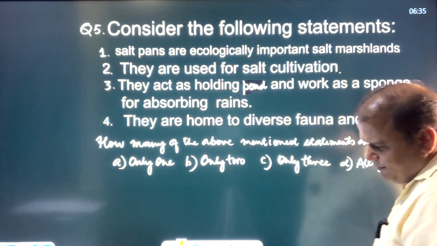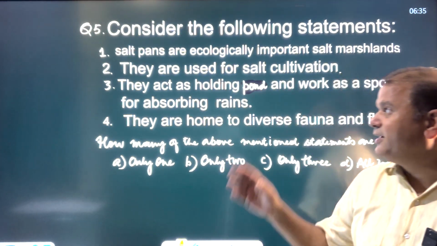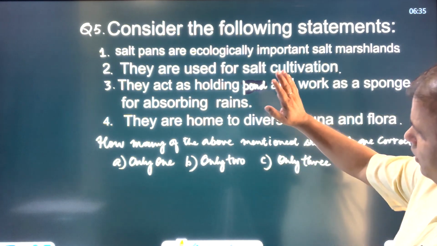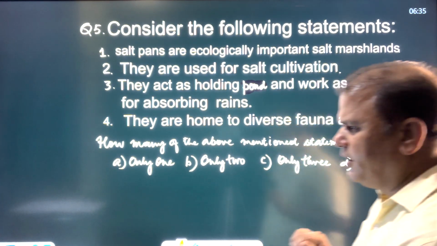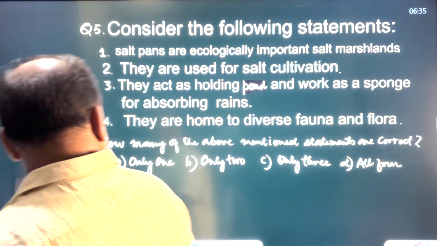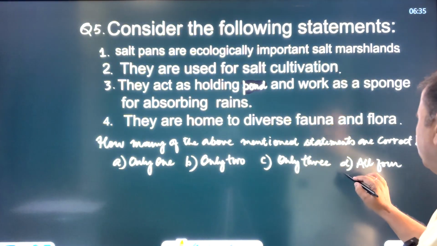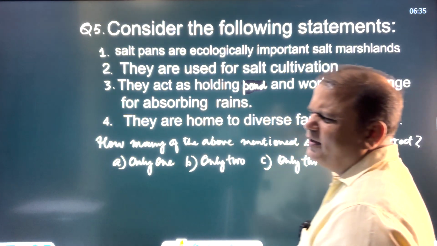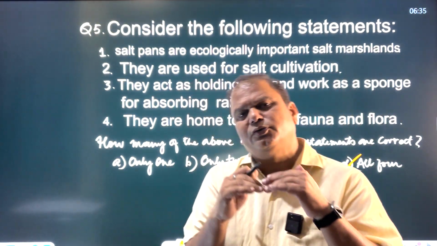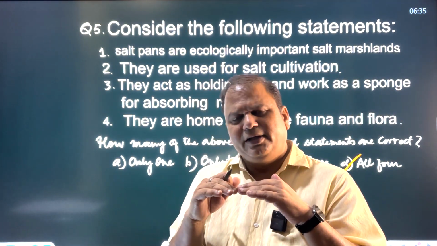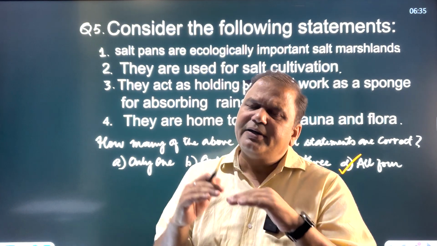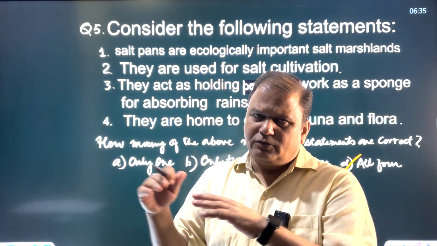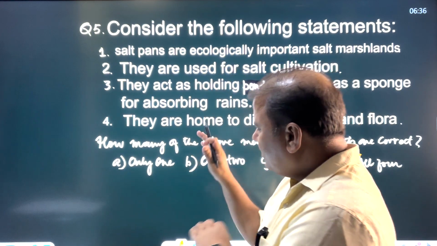It's a question of environment. And recently, salt pans are in the news. Why? See, all these statements are correct. So the correct option would be all the statements, all four. And salt pans are what? Salt pans are low-lying areas near the shore. And these low-lying areas are helpful in mitigating flooding in coastal regions. And recently it is in the news.